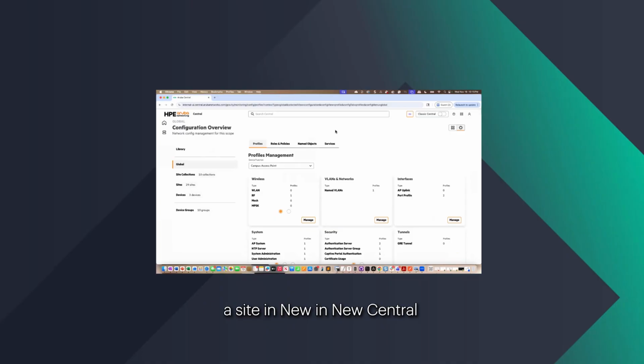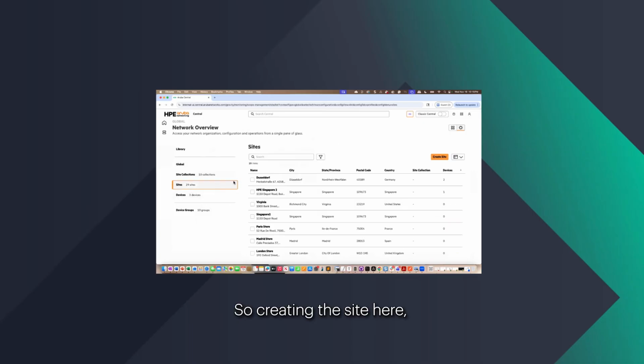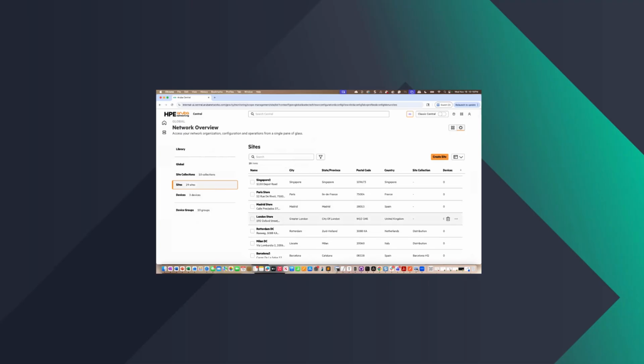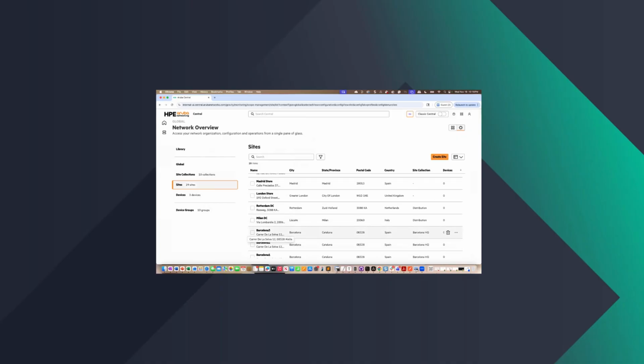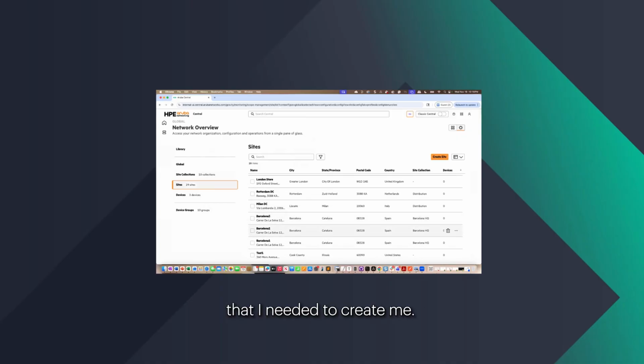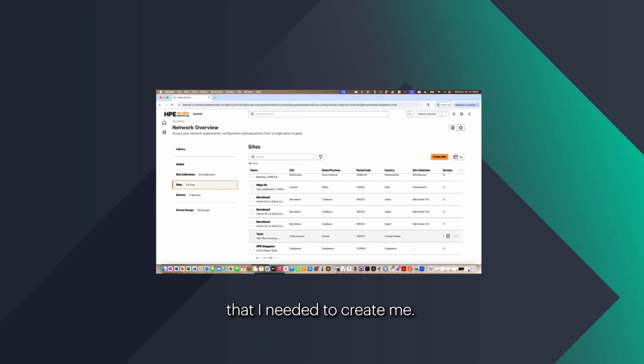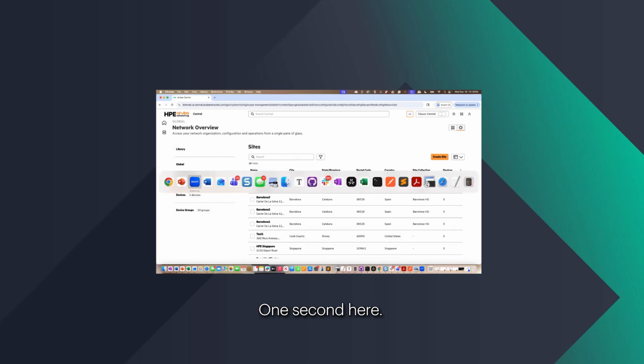I'm going to go ahead and create a site in New Central because we now have the ability to do that. So creating the site here. Trying to see which is the one that I needed to create. Give me 1 second here.